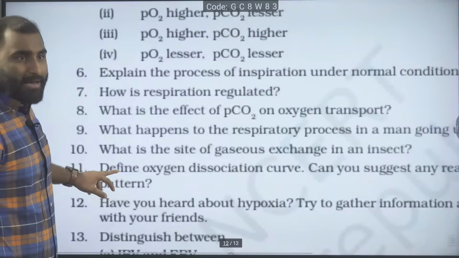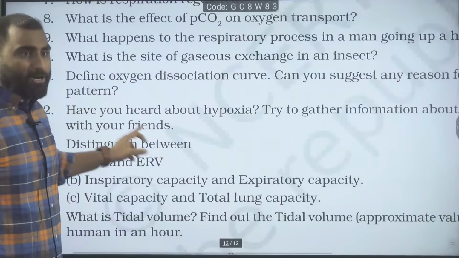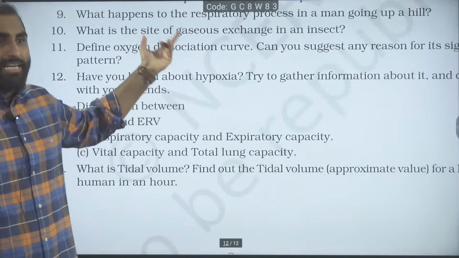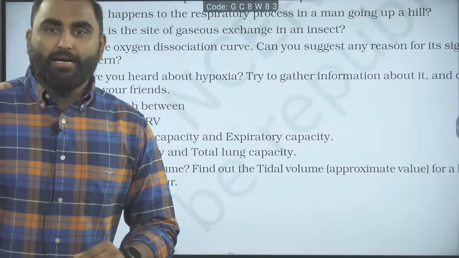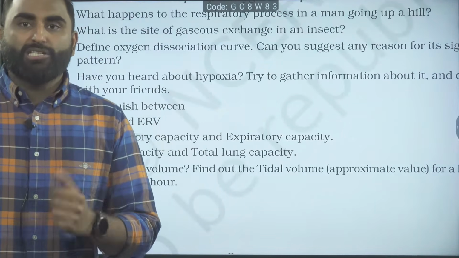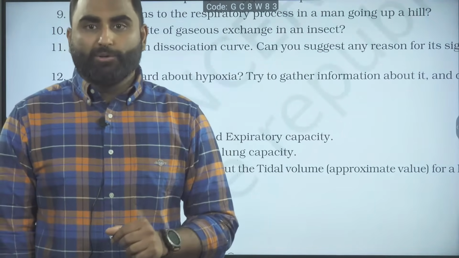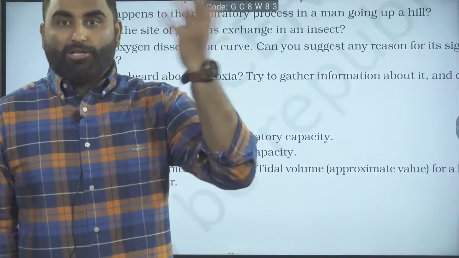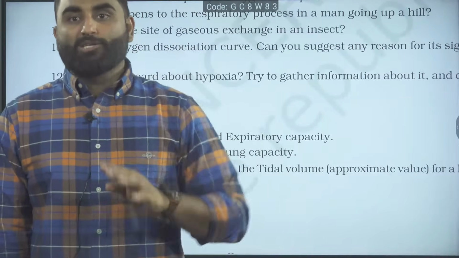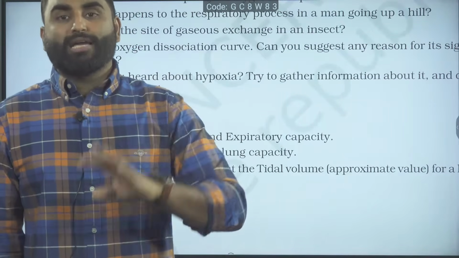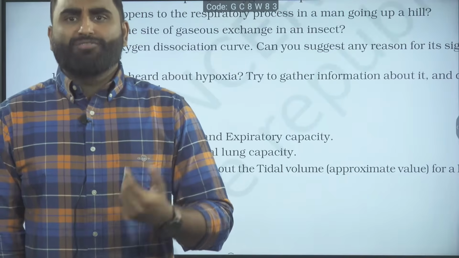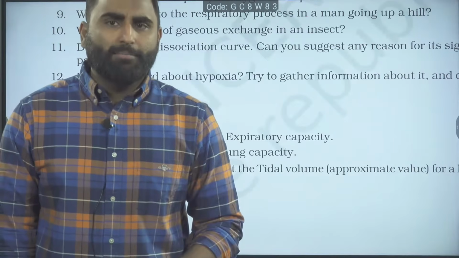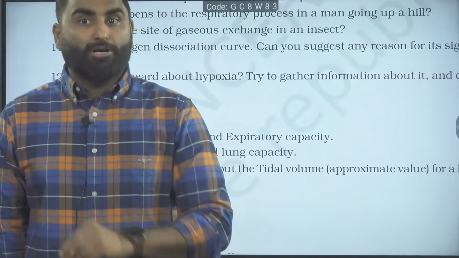I hope you know what is hypoxia. Have you heard of hypoxia? What is the meaning of hypoxia? This question is important here because hypoxia is not explained in the NCERT lines. Hypoxia is low level of oxygen in blood. So if you go to high altitude, oxygen is less. So that is called as hypoxic hypoxia. The oxygen already is less in the air, so you are getting also less in the body. If you are anemic, you have sickle cell anemia, thalassemia, iron deficiency anemia, then your oxygen carrying capacity will be decreased. It will be called as anemic hypoxia.